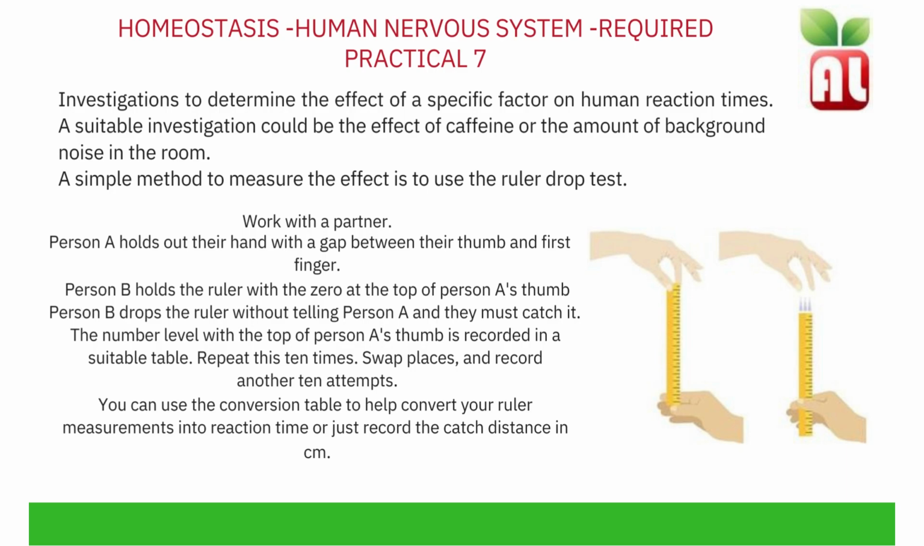To carry out the ruler drop test, you work with a partner. Person A holds out their hand with a gap between their thumb and their first finger. Person B holds the ruler with the 0 at the top of Person A's thumb. Person B drops the ruler without telling Person A, and they must catch it. The number level with the top of Person A's thumb is recorded in a suitable table. Repeat this method 10 times, swap places, and record another 10 attempts.